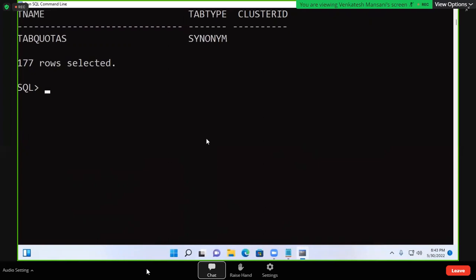Why JDBC? This is possible only in a LAN. A Java program on one computer, SQL prompt on one computer, and database on another computer can communicate. But the database in the US and your Java program in Hyderabad, that is also possible.